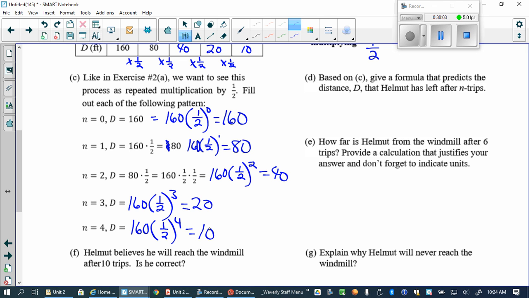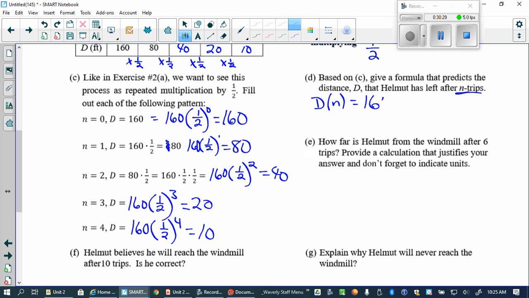Well, let's write an equation for this, like we did before. So D is going to be his distance as a function of what? Trips, which they want to use N for, right? So his distance as a function of his number of trips is going to equal, what was the starting distance?